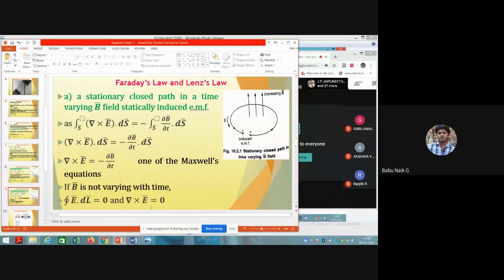Now del cross E bar gives zero here. So with a stationary closed path and a stationary magnetic field, there is no current flowing through the closed path, and there is no changing magnetic field in the circuit, so both are zero. This is the first condition.